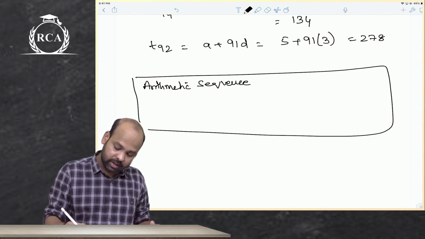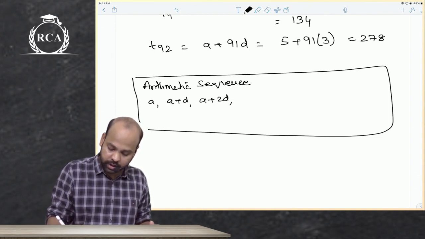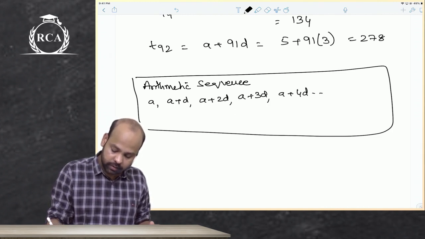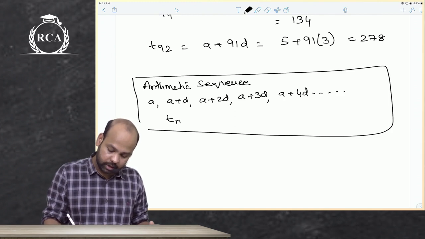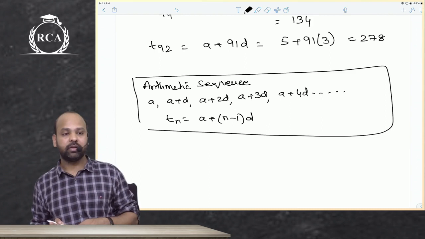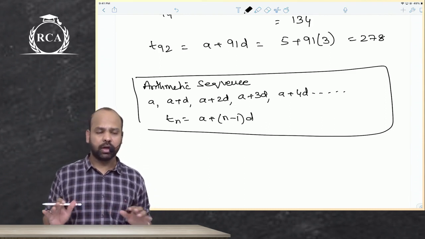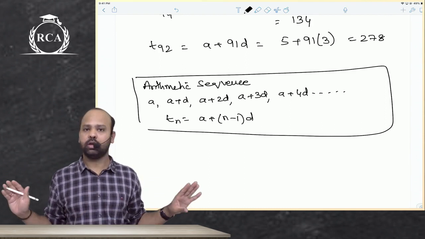The terms would be a plus d, a plus 2d, a plus 3d, a plus 4d, and so on. Here the nth term is a plus (n minus 1) into d. This is your nth term. Are we clear about this? Yes sir, absolutely clear, no doubt about this.